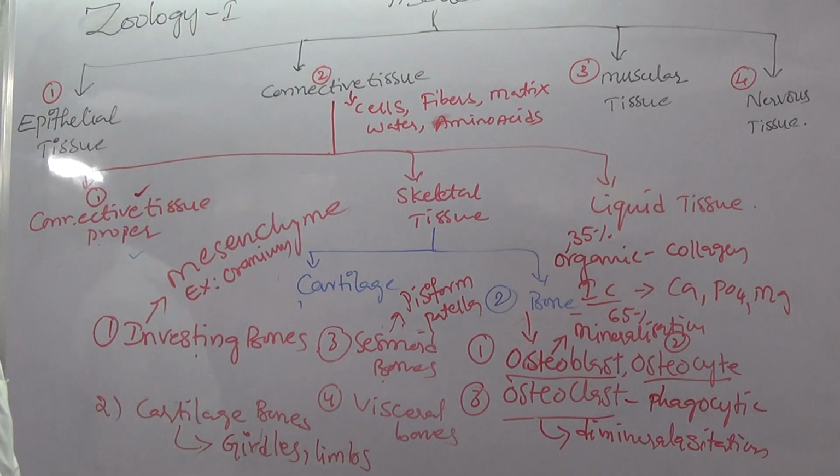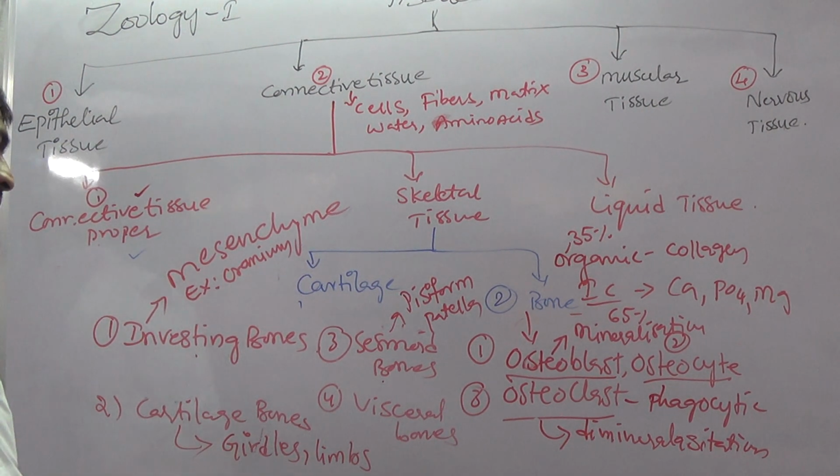And visceral bones: bones derived from soft tissue are called visceral bones. Best examples, os cordis, os penis. Os cordis is present in the ruminant heart. Os penis is present in carnivores and rodents.